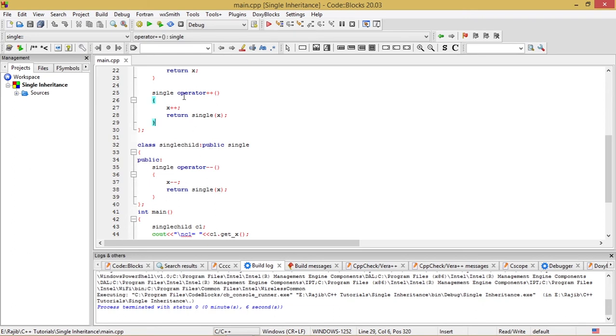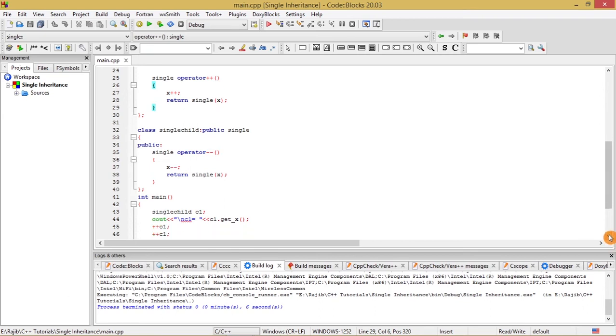So you can imagine all these data members and functions written above are included in this single child class as well, along with the additional operator function, single operator minus minus, which has been written specially for this single child class. After that we go to the main section and see what I have done there.